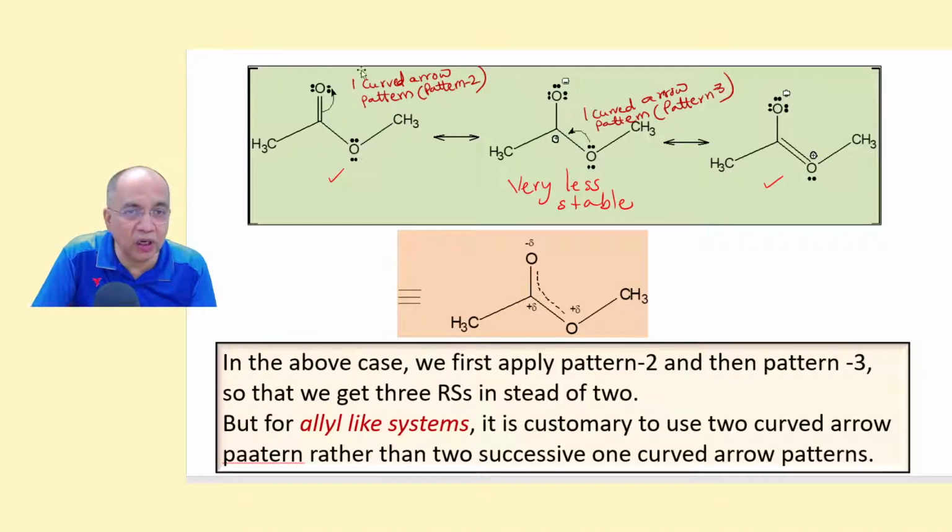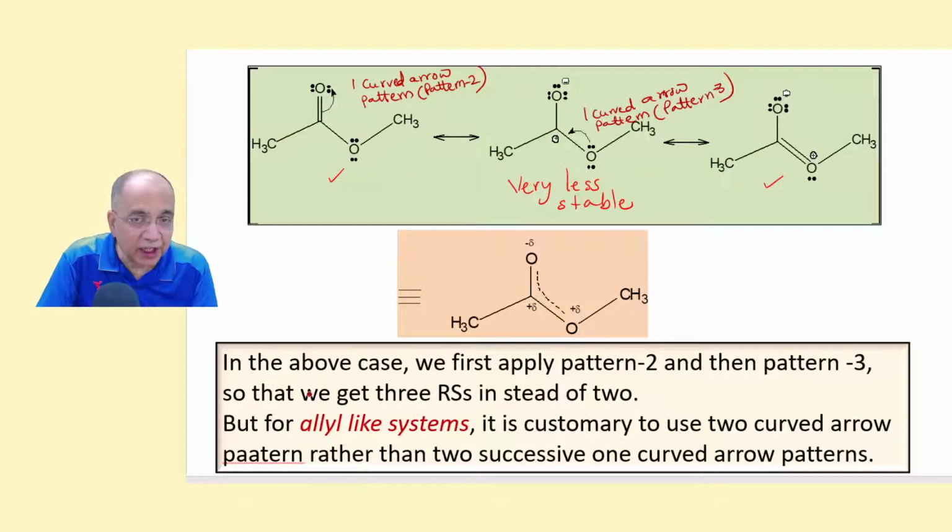First, one curved arrow mark pattern, pattern 2. So to get this one, this is polarized plus minus. Then pattern 3, lone pair next to a positive charge, or positive charge next to a lone pair. So this is a conjugated system. So this comes here. So there is a double bond here, and the plus charge comes to oxygen. So there can be 3.